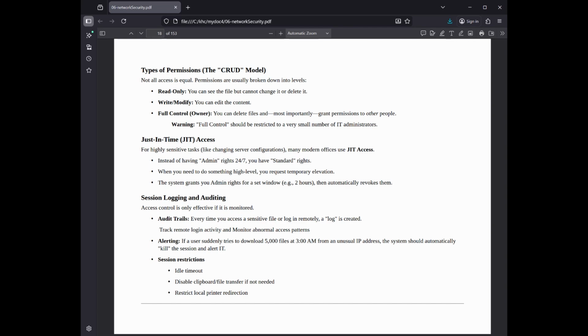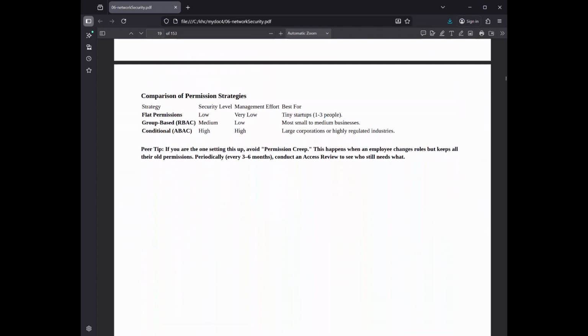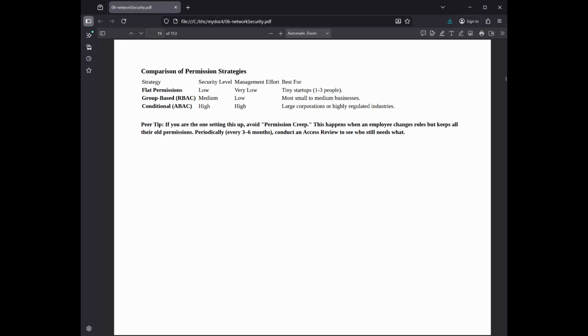Session restrictions: idle timeout. Disable clipboard/file transfer if not needed. Restrict local printer redirection. Comparison of permission strategies. Flat permissions: security level very low, management effort very low, best for tiny startups of 1 to 3 people. Group-based, RBAC: medium security, low effort, best for most small to medium businesses. Conditional, ABAC: high security, high effort, best for large corporations or highly regulated industries.